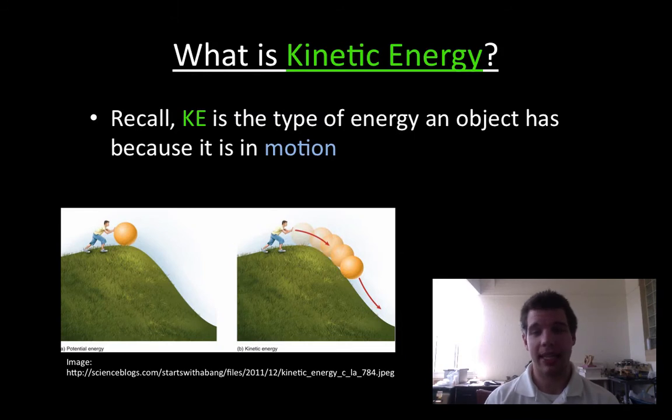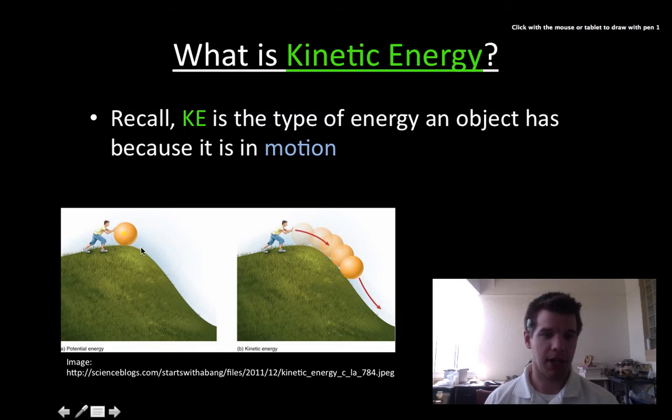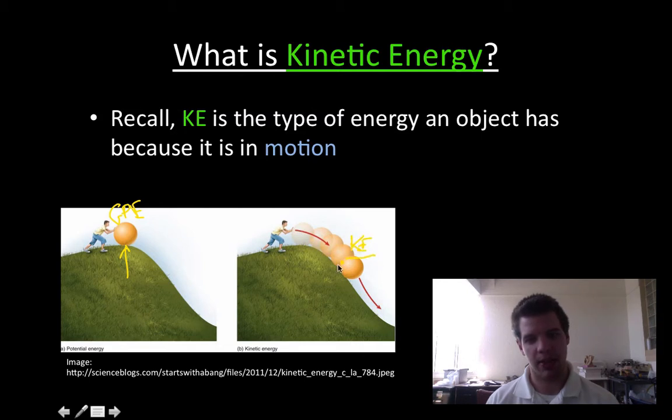Today we're going to be talking about kinetic energy. So first of all, what is kinetic energy? We've talked about this in the past. We want to just recall that kinetic energy is the type of energy that an object has because it's in motion. So we have an example down here, right? A dude is pushing a ball down a hill, and when the ball is at the top of the hill, it has a lot of GPE, and then as he rolls it, it starts moving and picks up more kinetic energy as it rolls down the hill. So kinetic energy is the energy of motion.